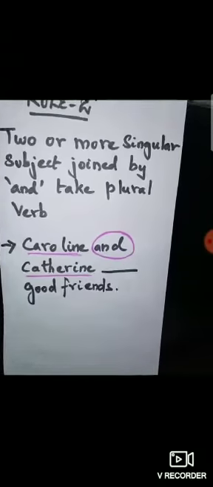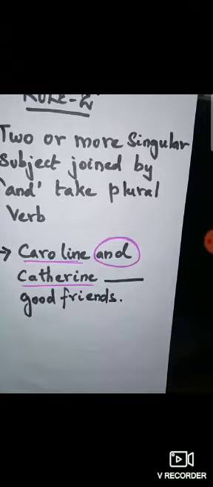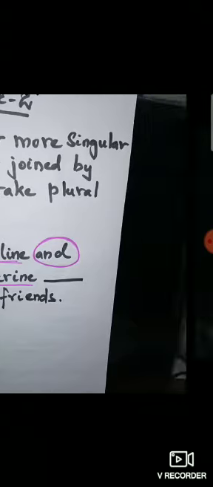Next, and it's easy, rule number 2: suppose you are having two singular subjects joined by and, then you have to use a plural verb. Naturally we have to use "Caroline and Catherine are good friends." We can't write is. So are is the plural verb, and Caroline is a singular subject and Catherine is a singular subject.